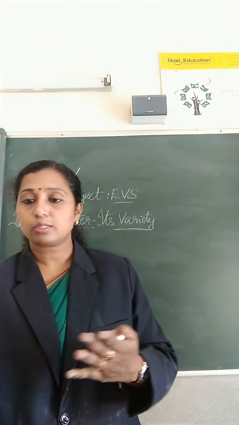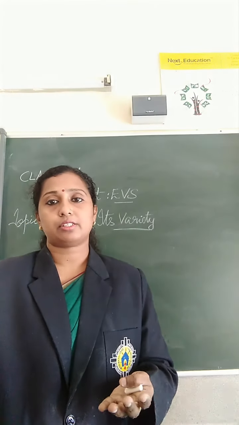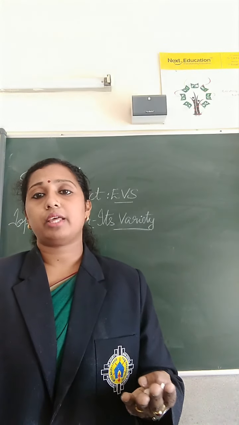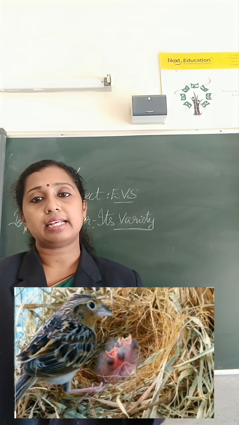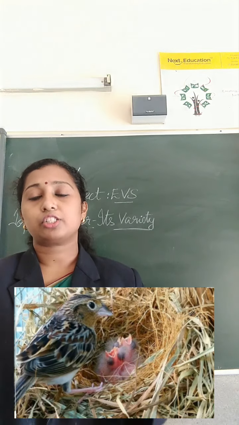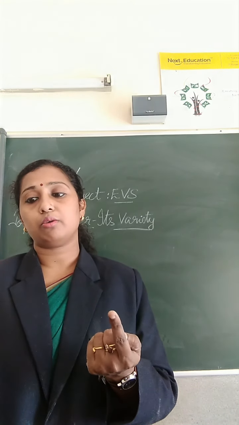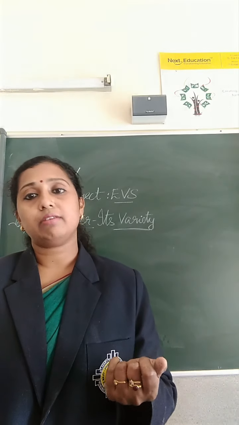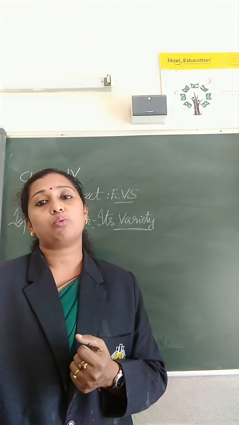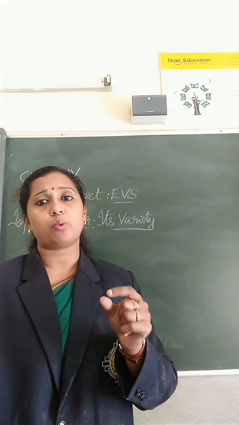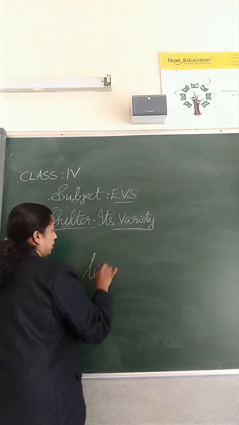The first one is the sparrow. Sparrow is a bird, and their shelter is the nest. Everyone knows that the sparrow's shelter is the nest, and the materials used for constructing the nest are dry leaves, straw, twigs, etc. They use small twigs, straws, and dry leaves also. So the shelter of sparrow is the nest. Next one is the white ant. You might have heard about white ant. White ant is also known as termites.